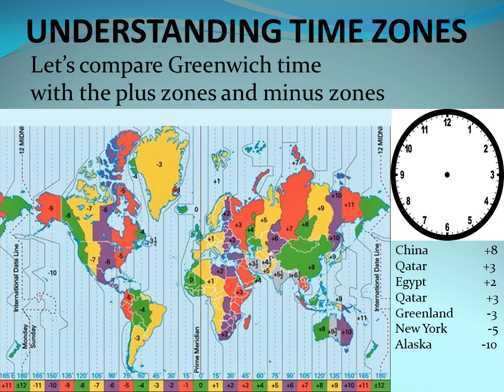I also have a clock here, so we'll be able to count the hours. China is a +8 country, so let's find out. The Greenwich time is 0. China is a +8 country, so let's trace it down. Can you see on the map where you have +8, +8, +8? All those +8s are countries that have the same time. They are within the same zone.